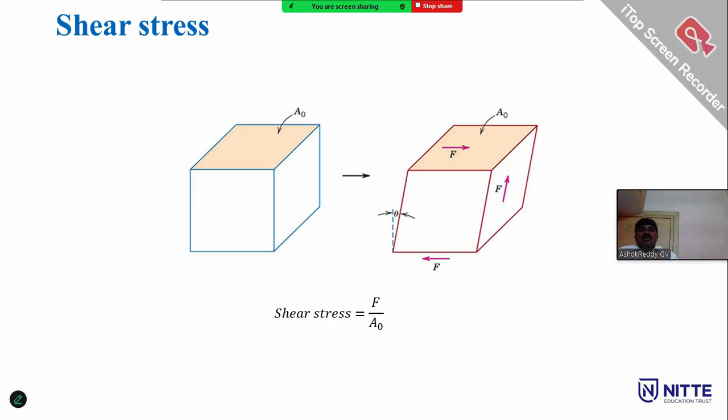Examples of shear stress: a scissor cutting a sheet, and the axle connecting two wheels. Another example is wringing water out of a wet cloth. When you hold the cloth with two hands and twist it, water is removed from the cloth. It changes the shape of the body, but it does not change the volume of the body.